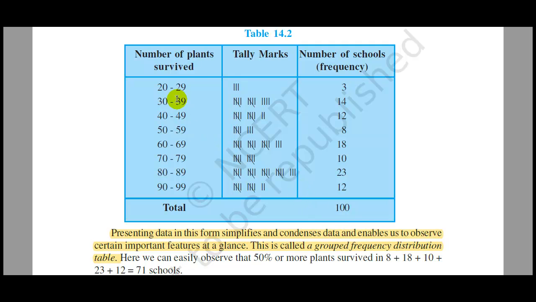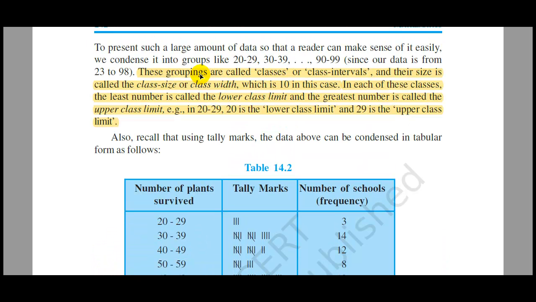Here we choose a favorable class width. Let us try to understand those terms again. The grouping of this is known as the class or class interval, and their size is called the class width, that is 10. From 20 to 29, the class width is 10. The lower class limit is the least number of the class interval, and the upper class limit is the greatest number in the class interval.